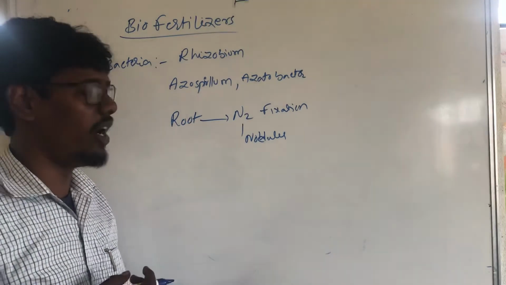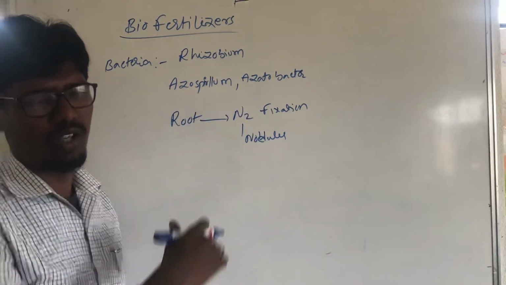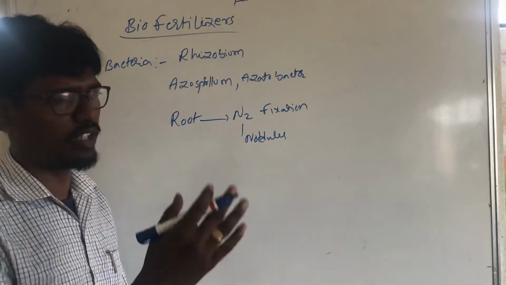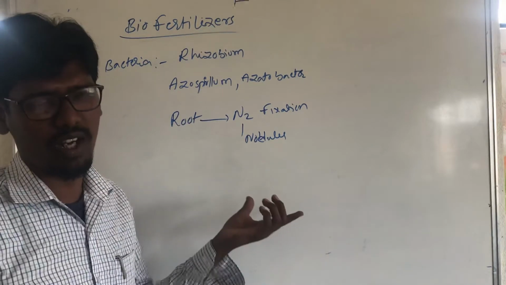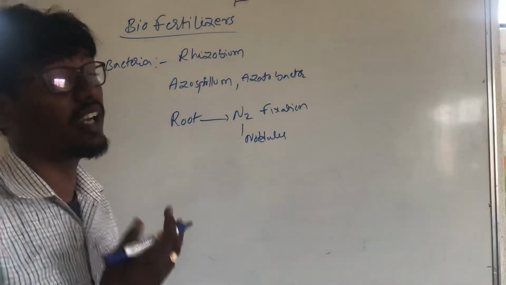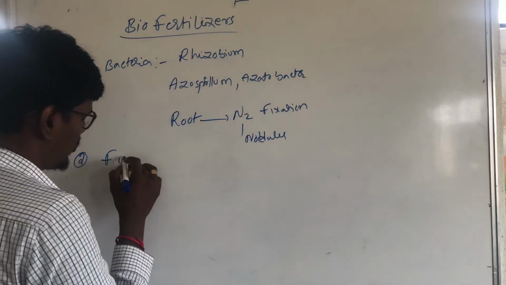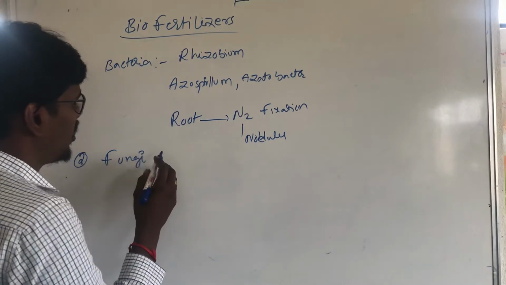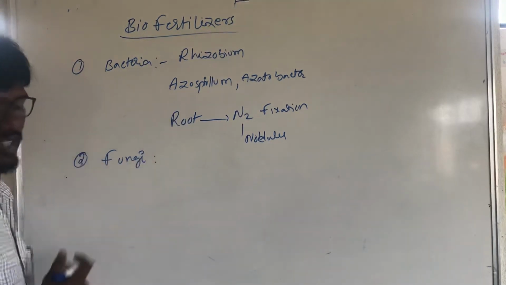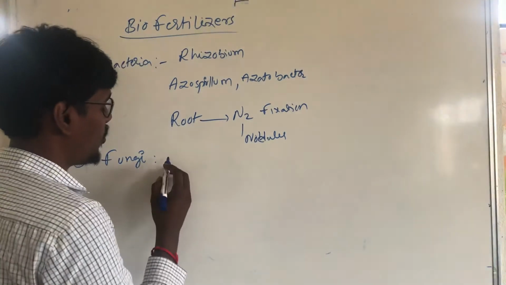Whatever organic material comes from the soil to the plant, it is received and supplied to the plant. The next thing is called fungi. It is a fungal membrane, found in mycorrhiza.